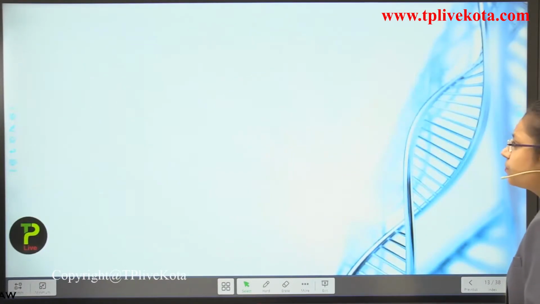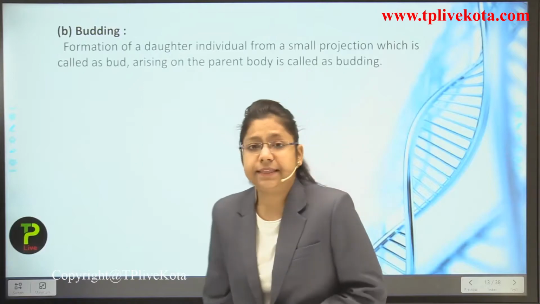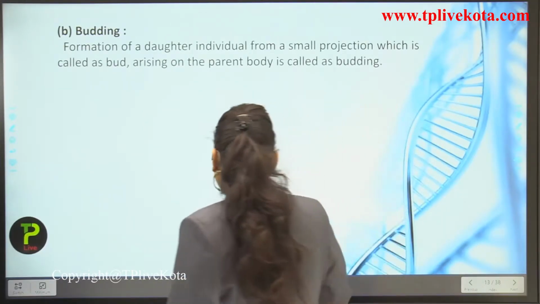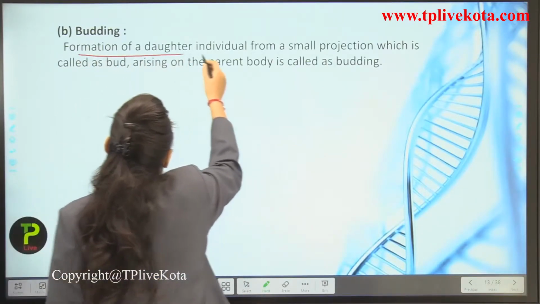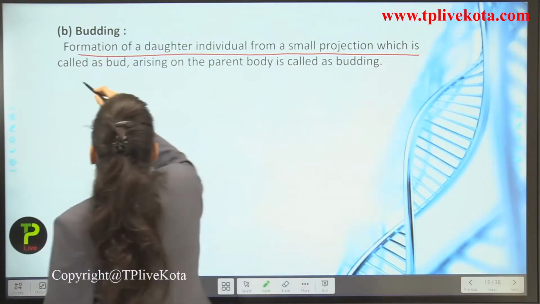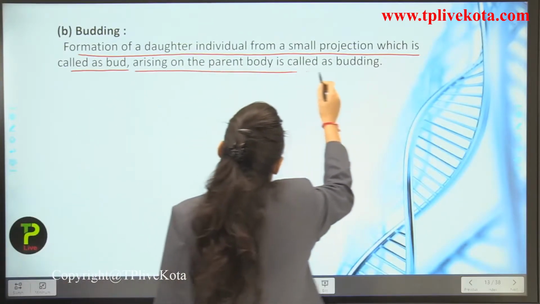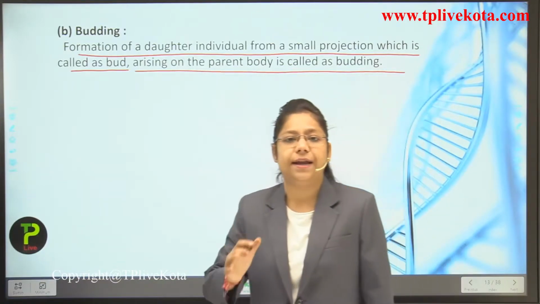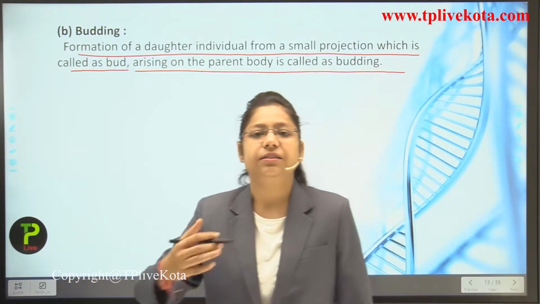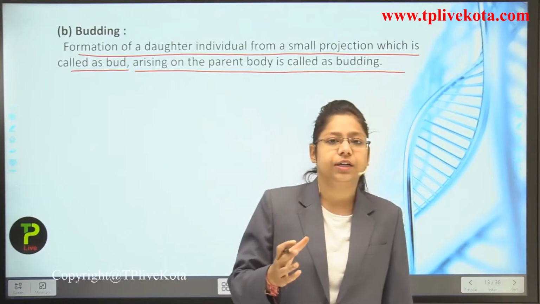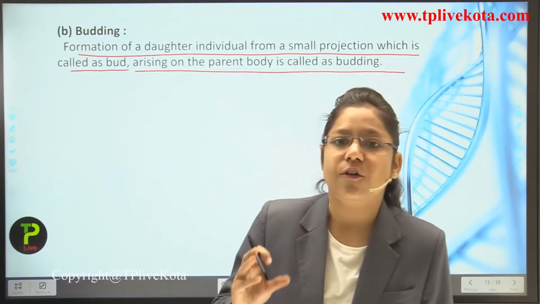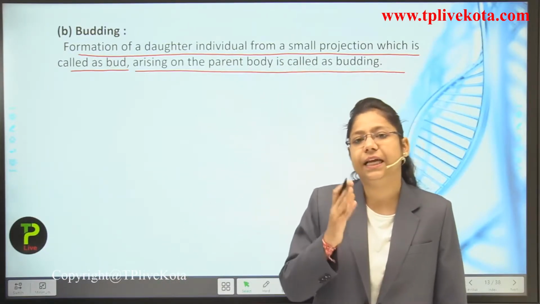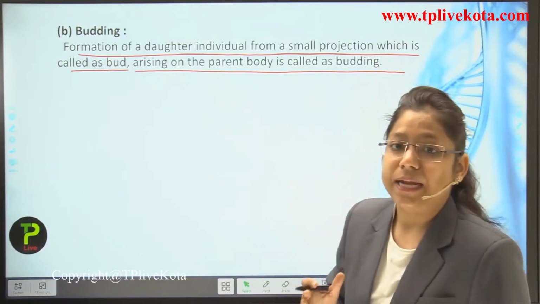Okay, students. Now, the next type of asexual reproduction is known as budding. So what is budding? Let us see. Formation of a daughter individual from a small projection, which is known as a bud, arising at the parent body, is known as budding. So what happens in this case, students? The parent cell does not get divided. The parent cell just develops a daughter cell, or we can say a new offspring, on its body, and then after it is formed completely, it gets separated from the parent body.